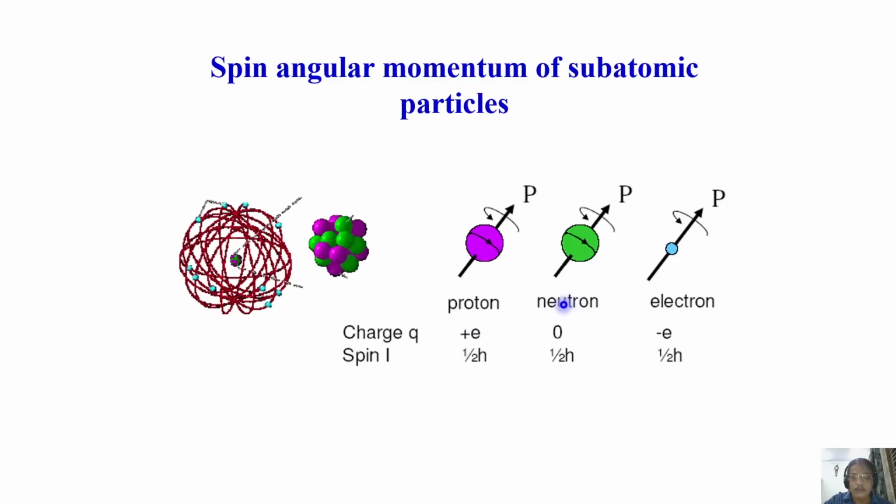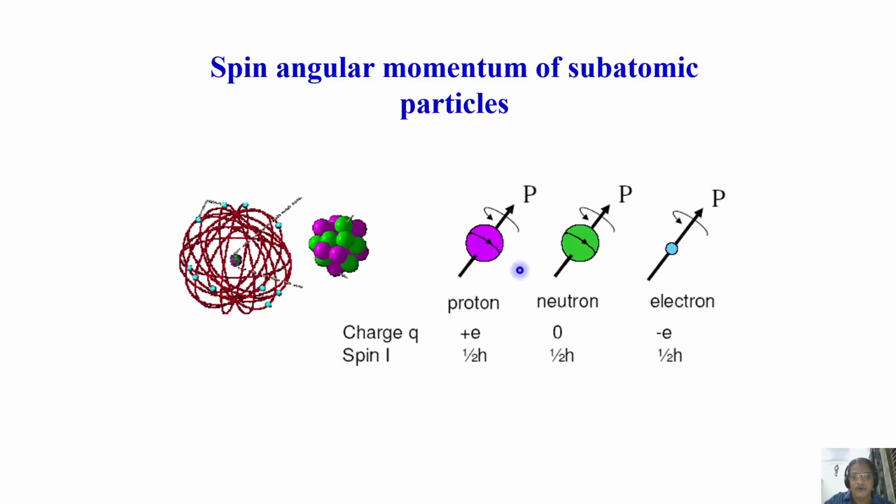Neutron charge is 0, and it has a spin of half. Electron has a negative charge with a spin of half. It is all expressed in units of Planck's constant, half h, half h, half h. That is the unit of expressing spin.